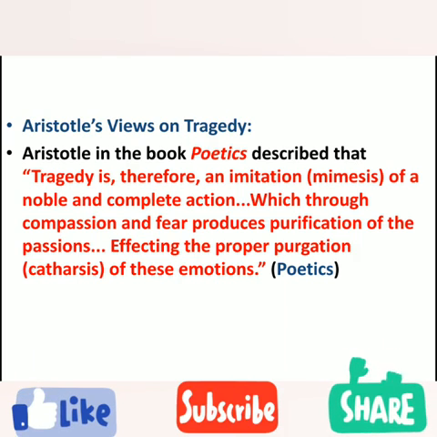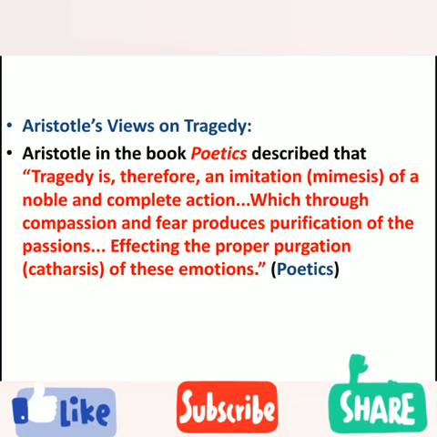Aristotle in his book called Poetics described a lot of things about tragedy. The things which he mentioned in the Poetics about tragedy are called Aristotle's concepts on tragedy.